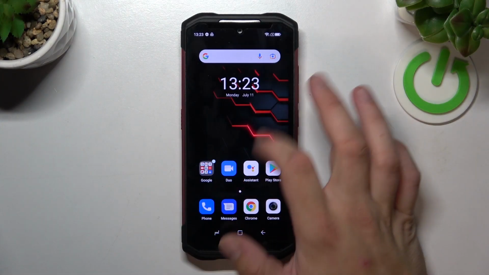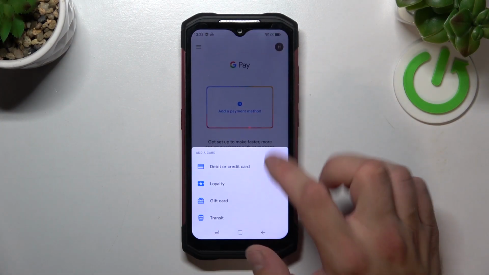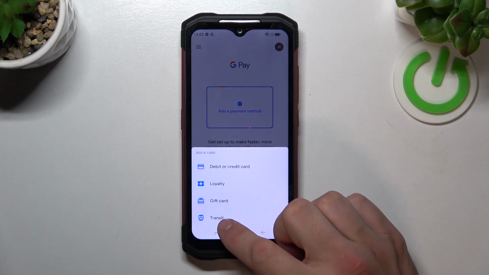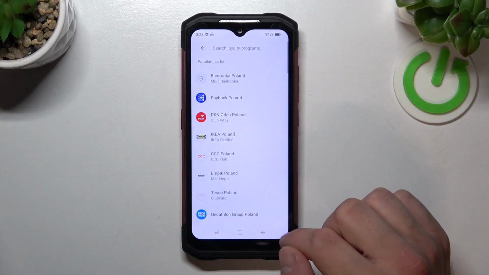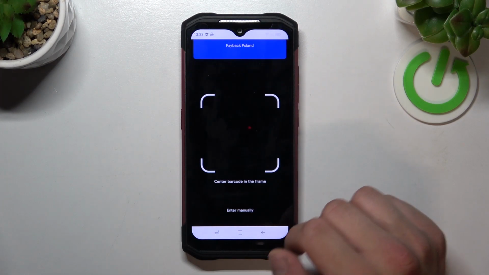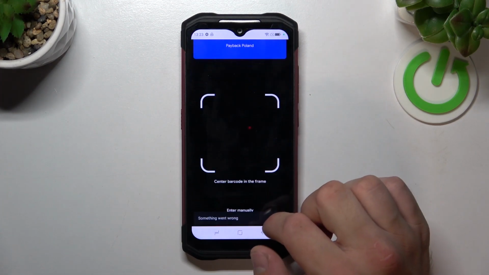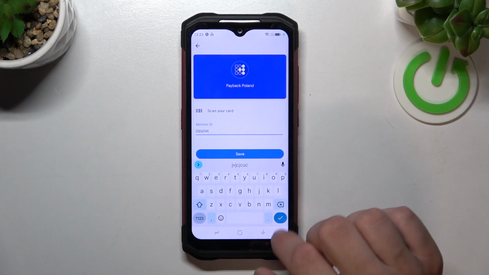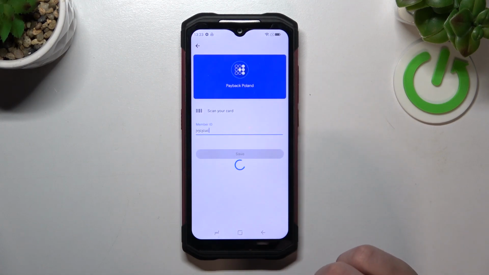In the beginning, let's go to Google Pay app. Tap blue button at the bottom of the screen and focus on loyalty card, gift card and transit. First let's enter loyalty and select loyalty card you would like to add. Now you can scan your card or enter details manually. Tap save and it's done.